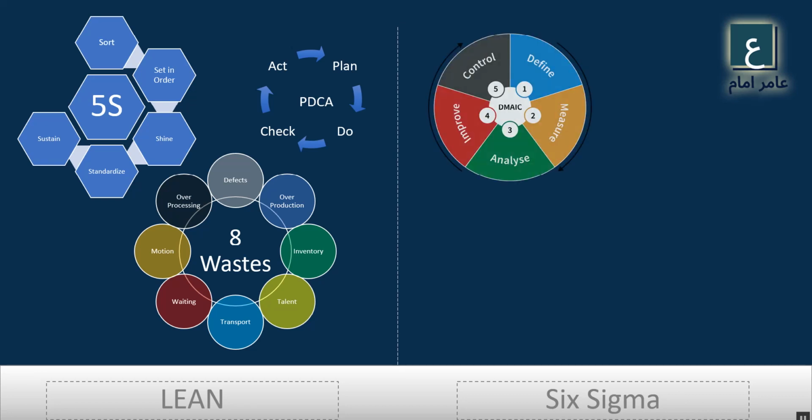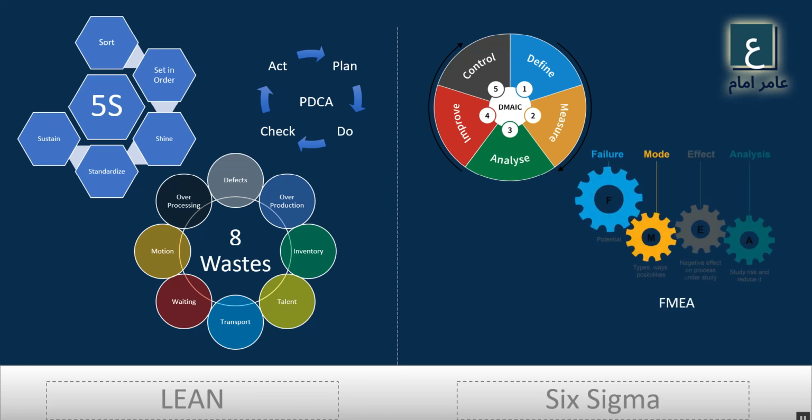Now for Six Sigma we have the DMAIC technique: define, measure, analyze, improve, and control. There is another one which is DMADV. So what is the difference between DMAIC and DMADV? DMAIC is used to improve an existing process, while DMADV is used to define a new process. So ultimately you will apply or achieve Six Sigma by using these techniques.